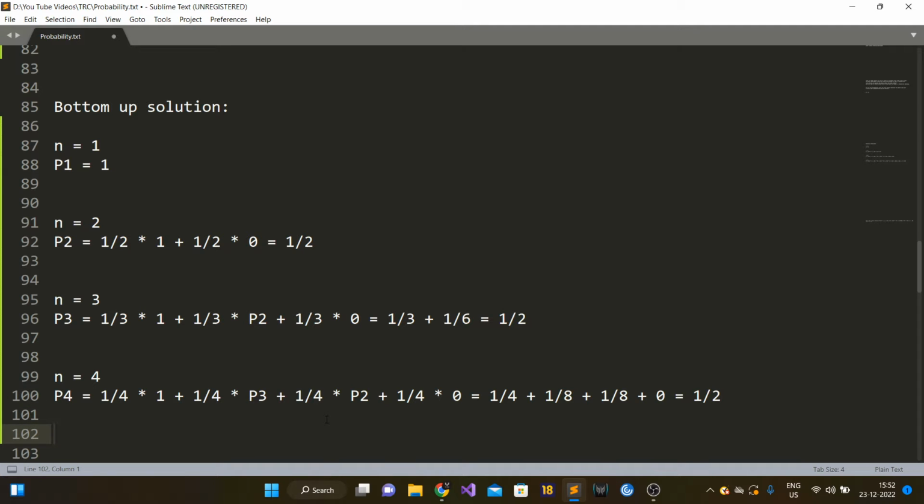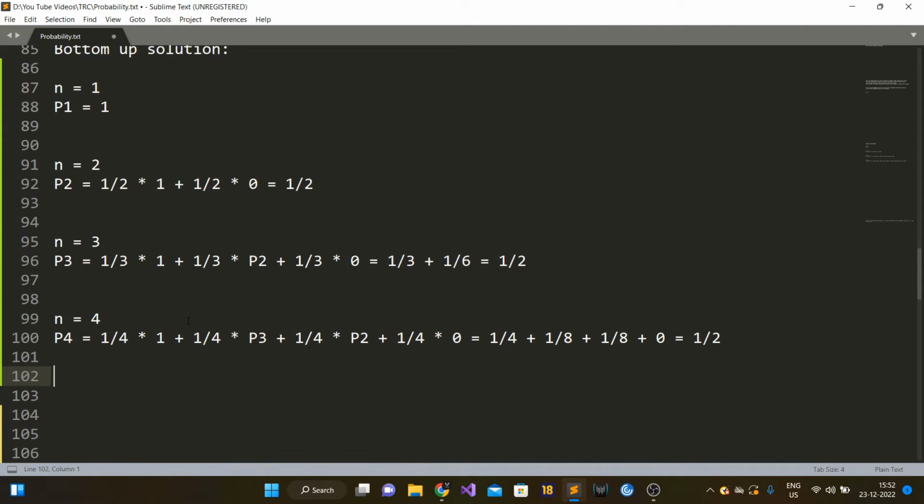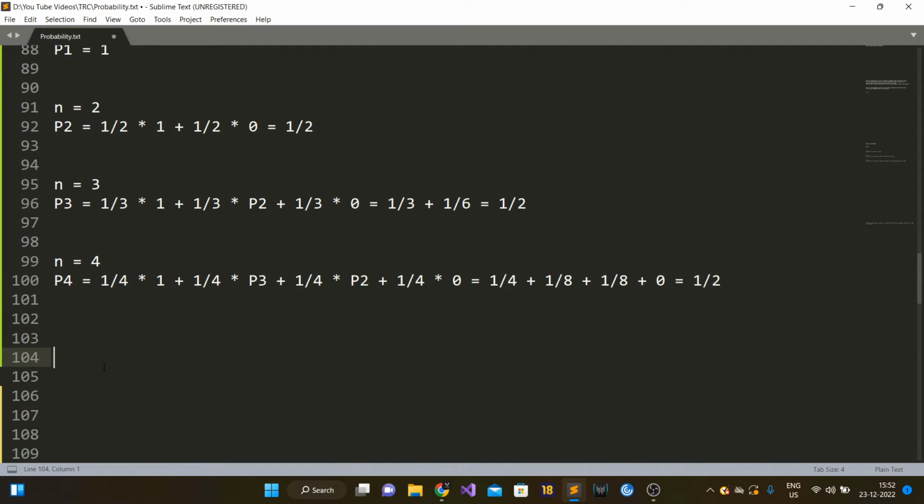If I had faced this problem in an MCQ, I would take a risk here and mark the answer as 1/2, because we can see the pattern: P2 is 1/2, P3 is 1/2, P4 is also 1/2. But in an interview, you have to actually prove it. So let's try to prove it with the help of the principle of mathematical induction.